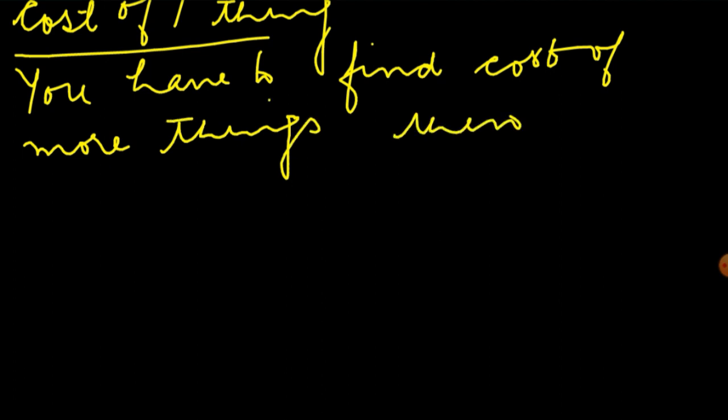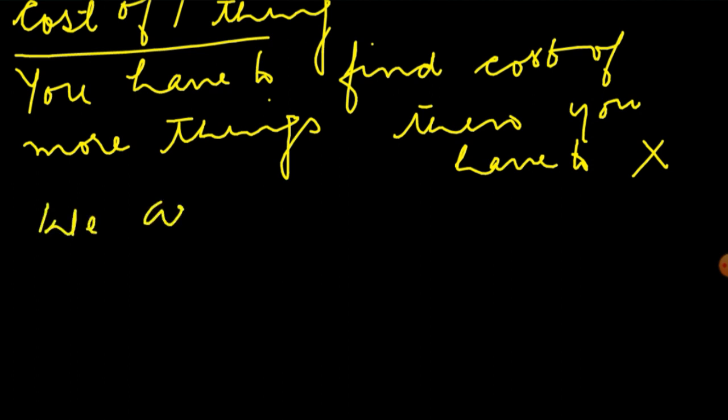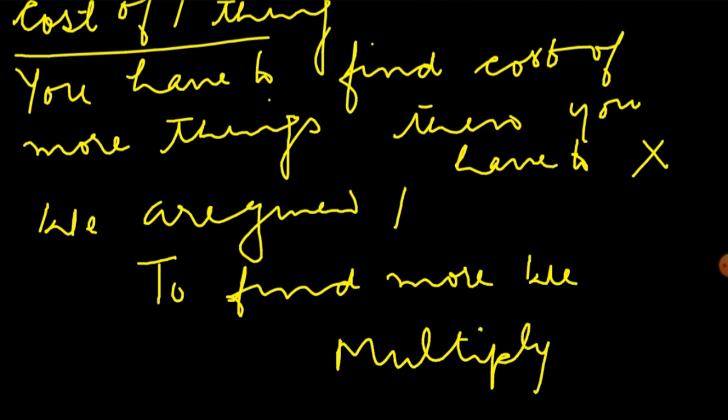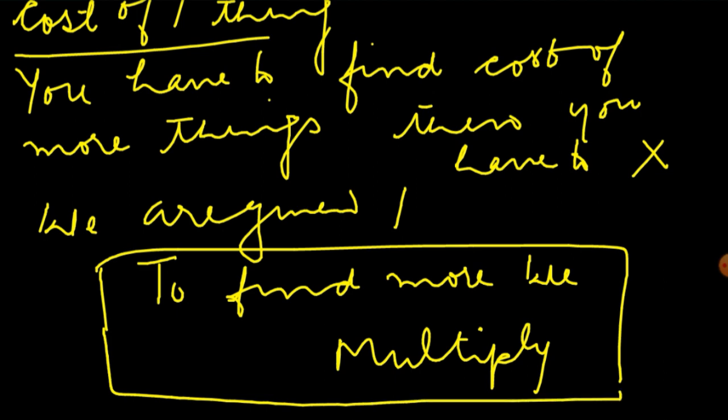Then you have to multiply. Means if we are given 1, to find more we multiply. So our concept is to find more we multiply.